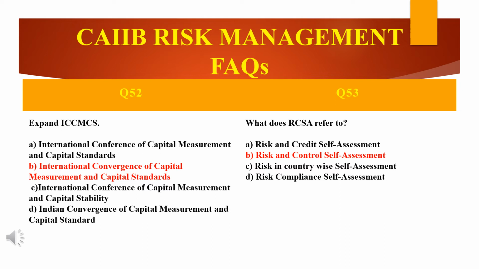So the effectiveness of these control measures and the net resultant residual risk is left to be faced by the bank.